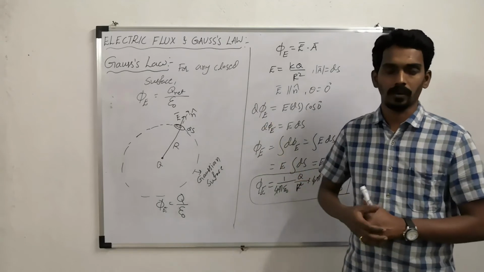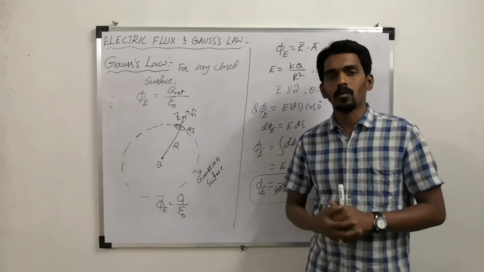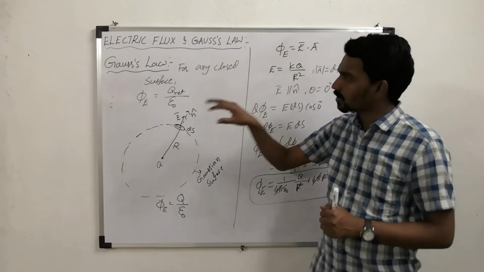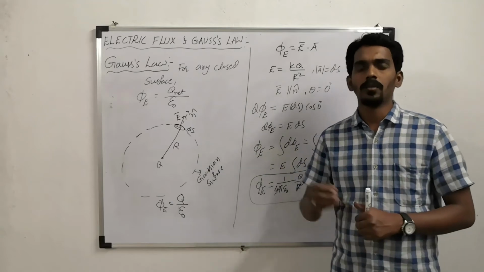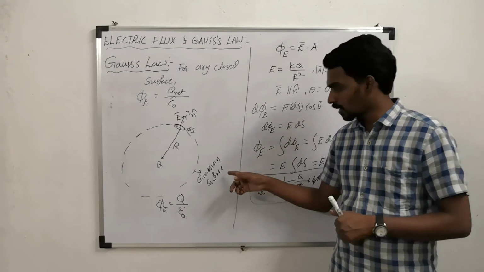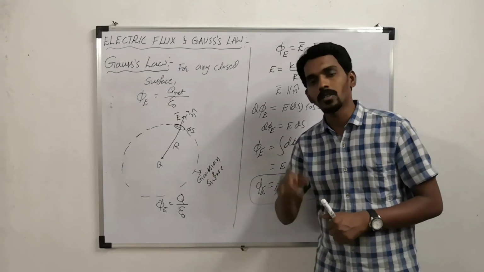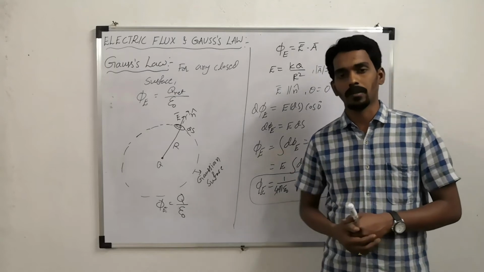But before that, we need to understand one more type of question based on this flux. I mean, based on Gauss's law also, a few questions will come from the entrance exam point of view, especially based on this imagination of Gaussian surface. How to calculate flux linked with a surface.